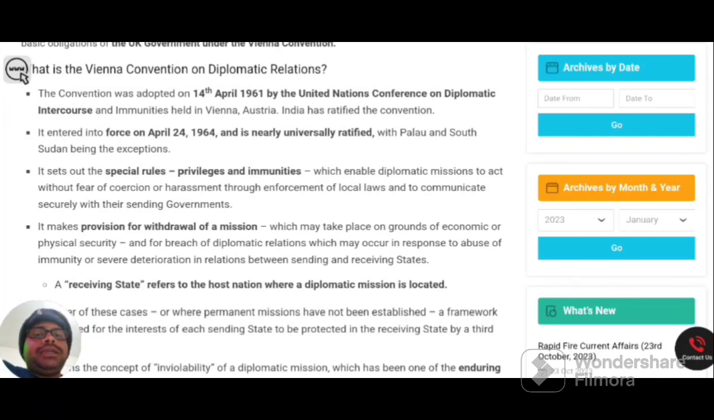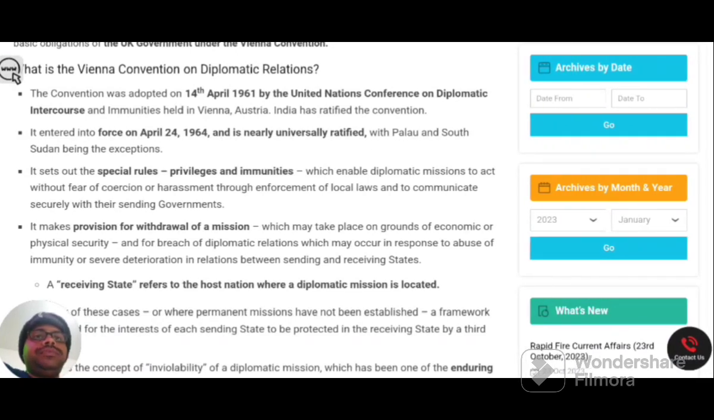Ratification applies to a treaty, which is an international treaty. It will be passed in the Parliament of India. When an international treaty is passed in the Indian Parliament, it becomes a ratification and it becomes binding for our country. So this Vienna Convention came into force on April 24, 1964, and it is ratified by most of the nations except two, that is Palau as well as South Sudan.